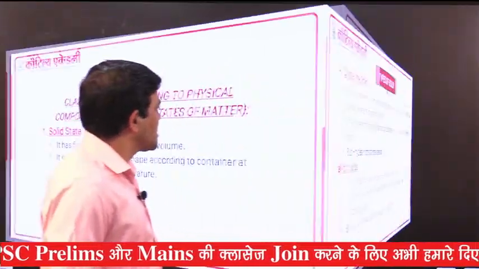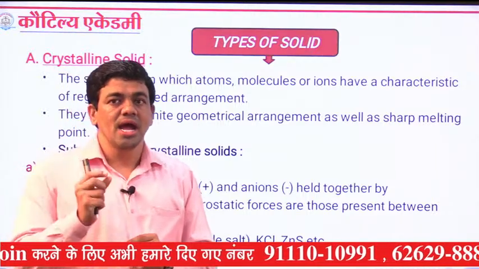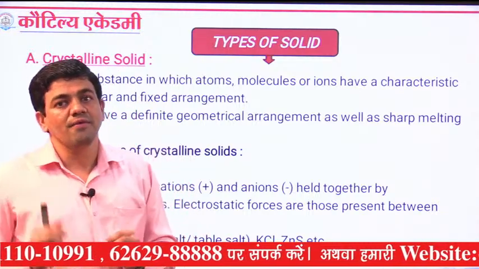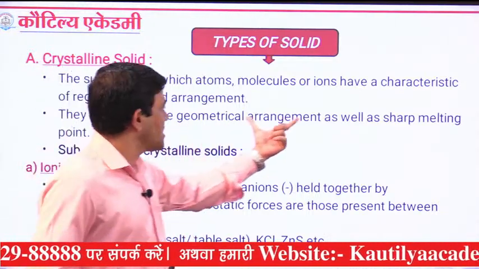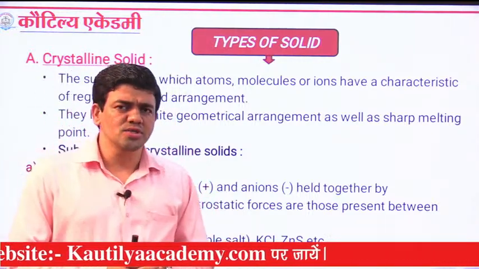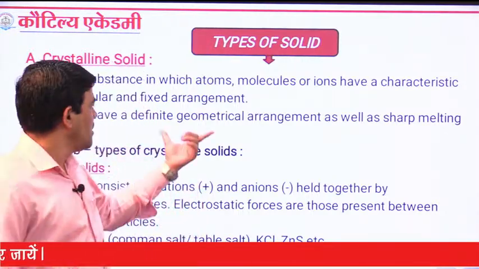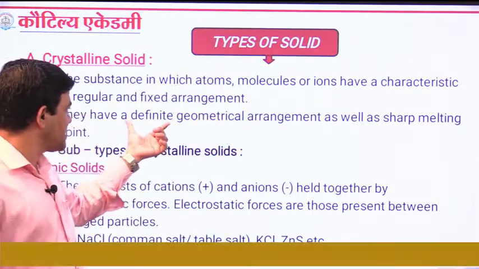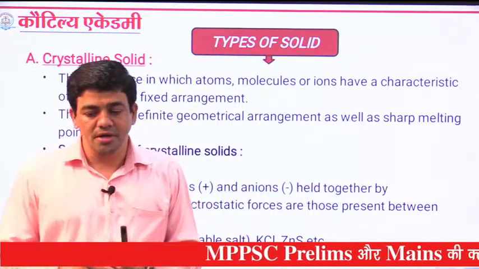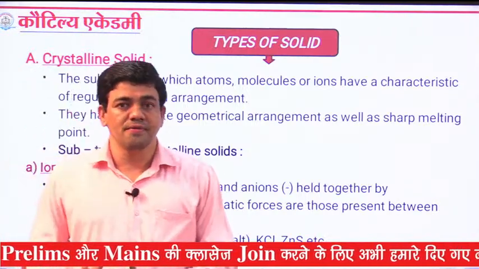Yesterday we discussed the types of solid. There are mainly two types: crystalline solid and amorphous solid. Crystalline solids have a fixed geometrical arrangement. Solid crystals such as salt crystals and sugar crystals have a definite geometrical arrangement, as well as a sharp melting point. What do you mean by sharp melting point? If you have a substance in pure form, then that substance has a fixed melting point.